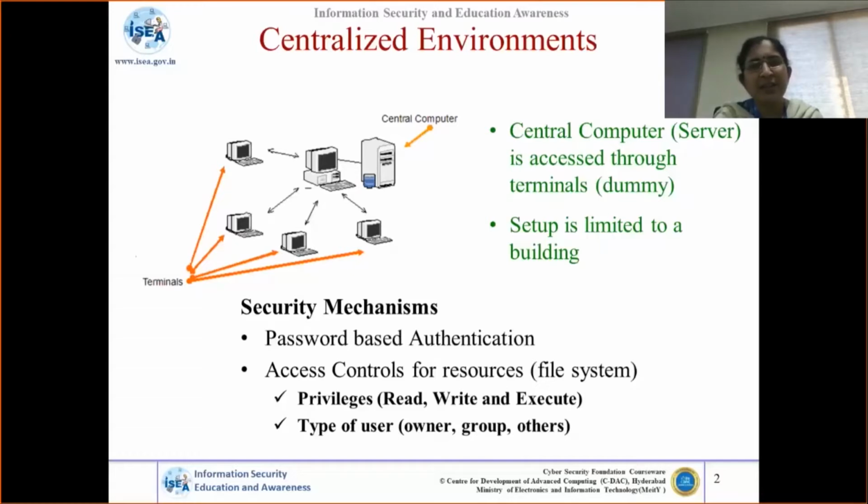All these dummy terminals are connected to that server, so that at a time, the central computer can be accessed by the 40 dummy terminals. So it's a multi-user operating system, allowing multiple people to access it. If I have a system which is not connected with any wire to the external world and I alone am using it, I can do physical security for that.